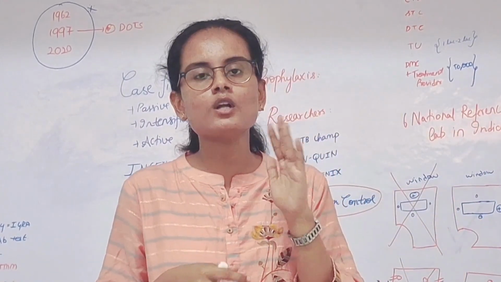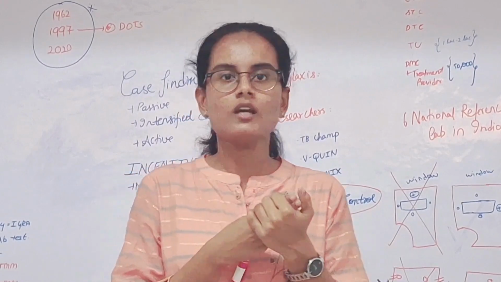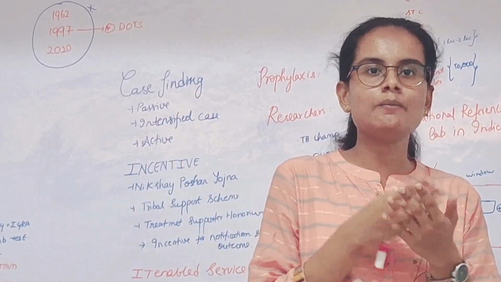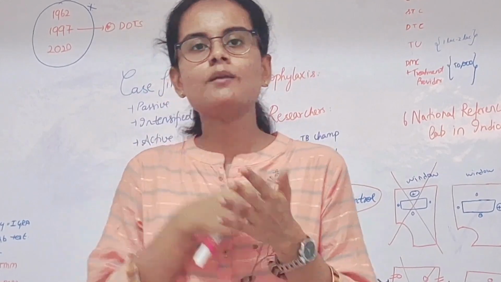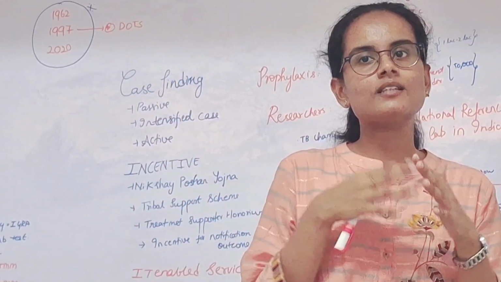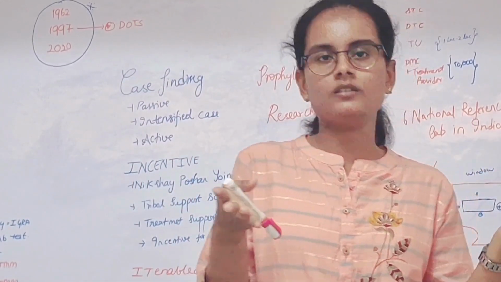Next, also an important point to note is the diagnostic modality, which includes sputum testing, and the newer methods like CBNAAT and TrueNAT, which is the Indianized version of CBNAAT. Next, you have the line probe assay, which is important in detecting rifampicin, isoniazid and other drug-resistant TB. Thank you.